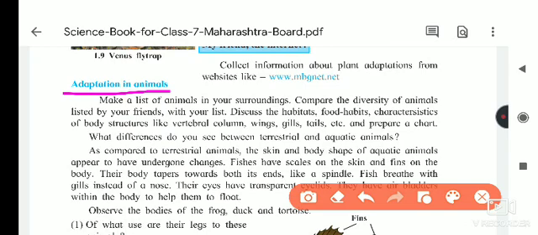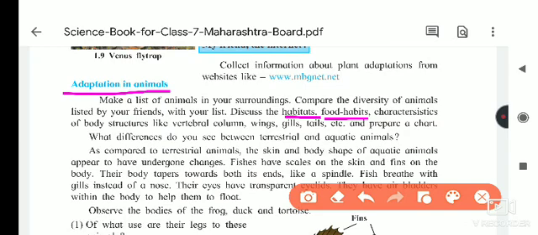Discuss habitat. What is the habitat? Habitat means where they are living. Then afterwards, food habits. For example, take the rabbit. Where is the rabbit living? The rabbit lives in a hole, and the snake also lives in a hole. Fishes live inside the water. Birds are arboreal, living on trees, or they just fly in the sky. In this way, their habitats differ. Food habits means some animals eat the flesh of animals, some eat seeds and so on. So these are the food habits.